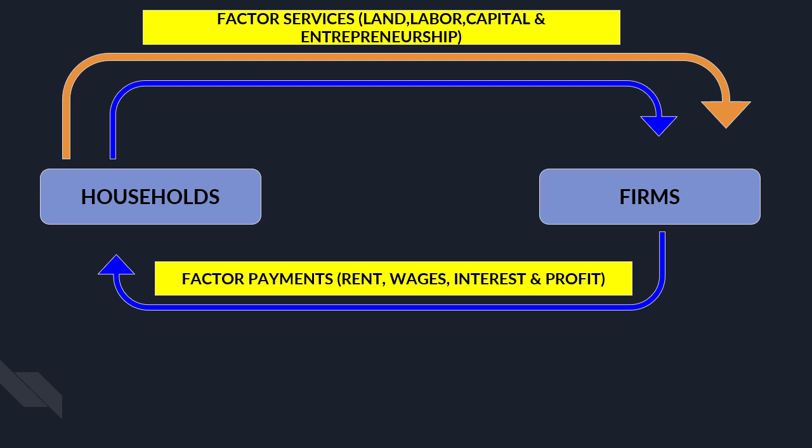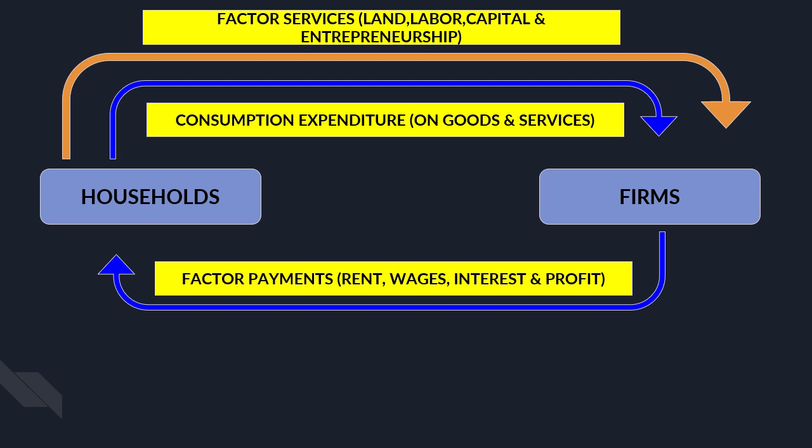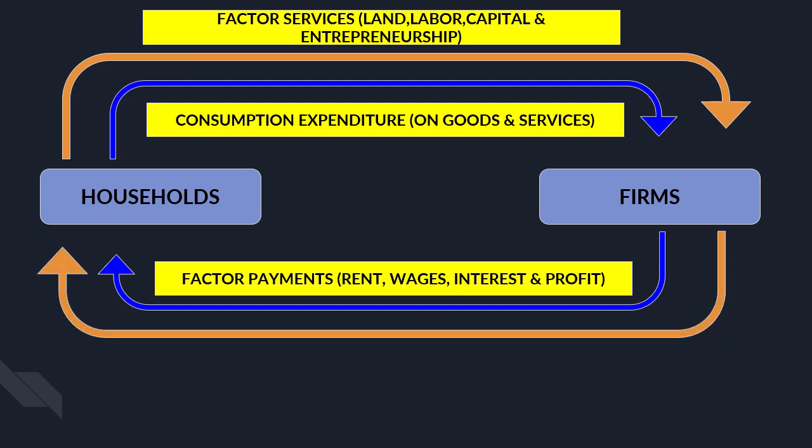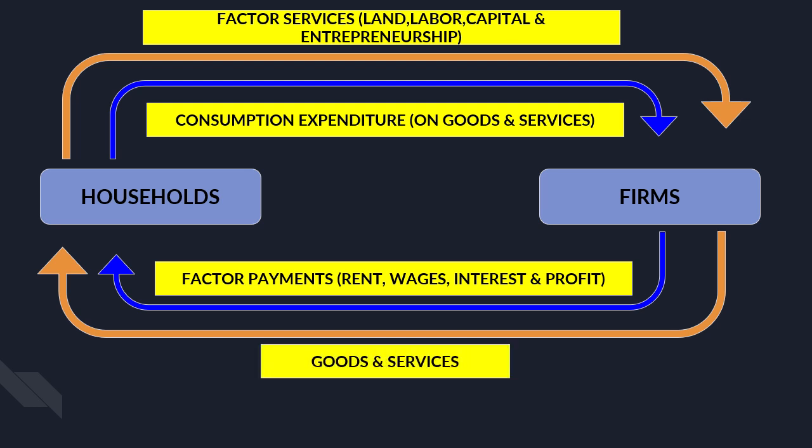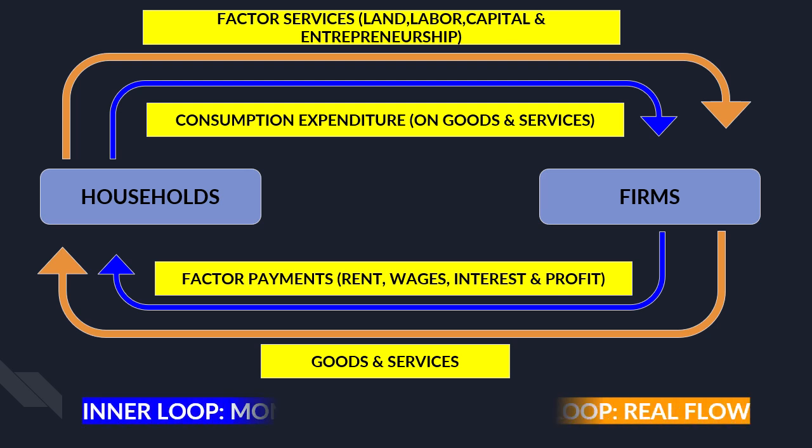Household will spend this money for their consumption of goods and services. So this money will flow back from household to firms, as household will purchase goods produced by firms. This is shown with the help of a blue color arrow inner loop, which is going from household to firm as consumption expenditure, and in exchange for this, firms will provide goods and services to the household.